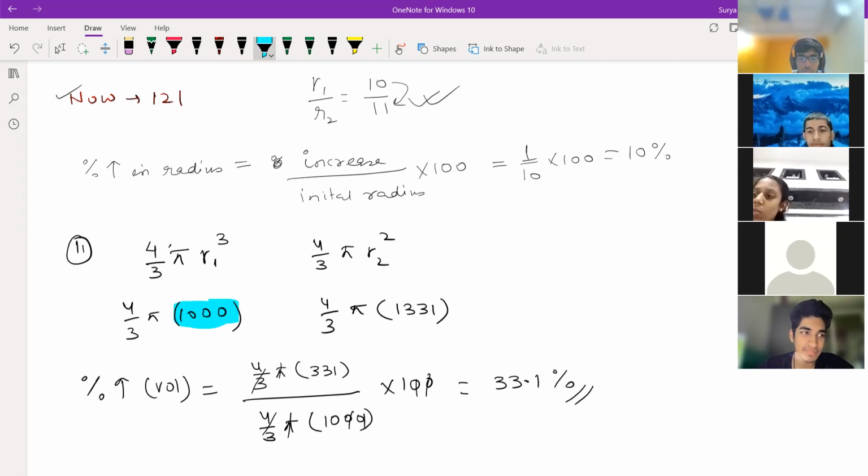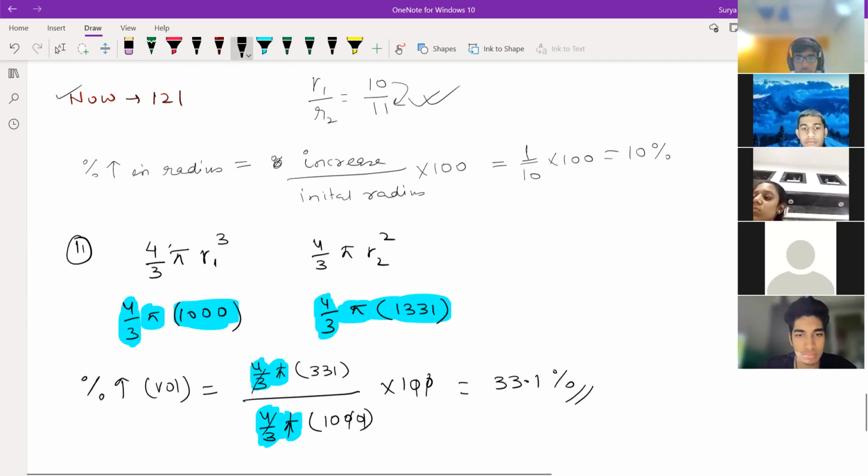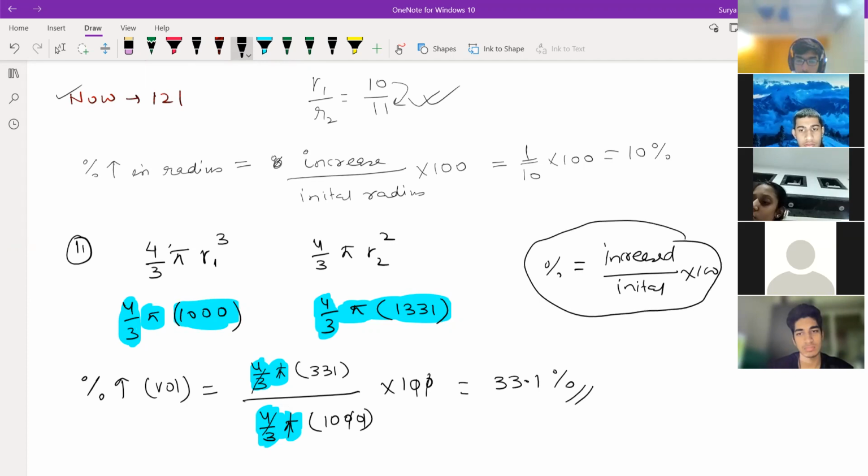See, the initial volume was 4 by 3 pi r cube, so 4 by 3 pi into 1000. Again, we can write 4 by 3 pi and 1331, that is 1331,000. If you are finding any percentage increase, first find how much it increased, divide by the initial value, into 100, like that. This formula I remember. Okay.